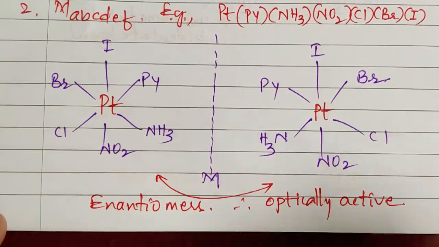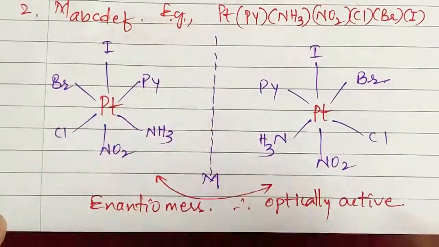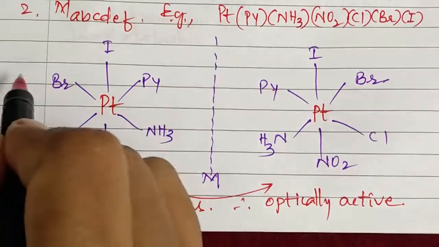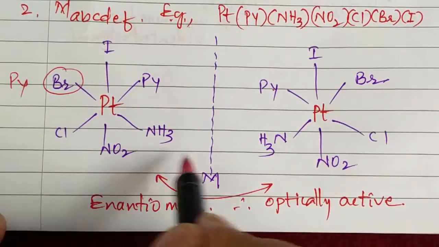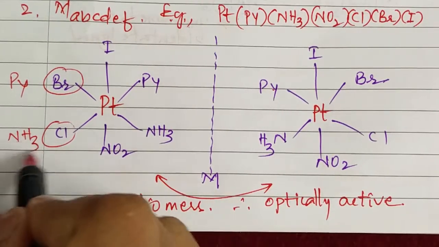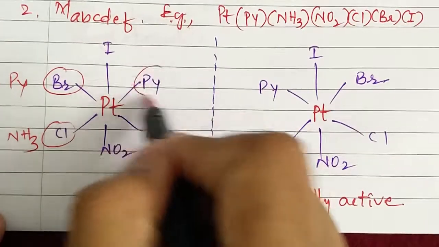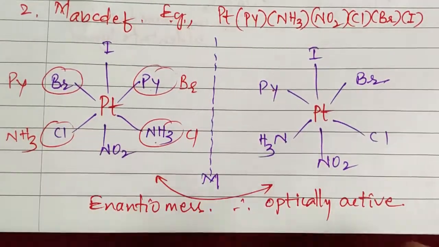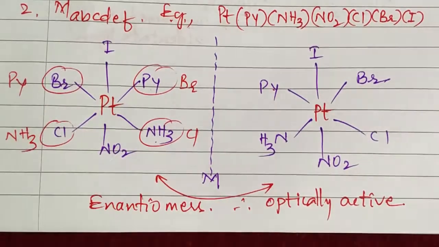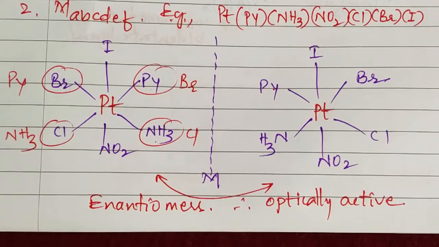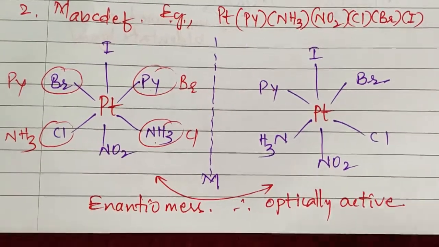Look at this. If you place this over this, in place of bromine, pyridine will come. In place of chlorine, ammonia will come. In place of this pyridine, this bromine will come. And in place of this ammonia, this Cl will come. Therefore, these two are non-superimposable mirror images, and hence these two are enantiomers. Therefore, they are optically active.